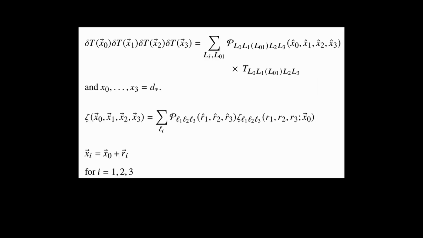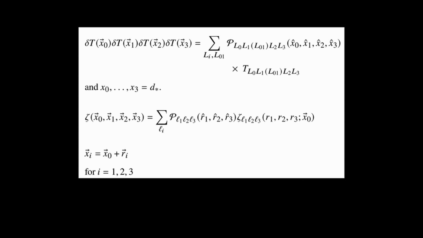Now, on the left, I've written the CMB temperature fluctuations, delta T. We can take those at 4 absolute coordinates, where x0, x1, x2, x3 go from us to the CMB, and we can expand that in the isotropic basis of 4 arguments with expansion coefficients capital T. All of the distances are just d star, the distance to recombination. We can also expand the 3D parity odd 4-point function, zeta, in the 3-argument basis functions.